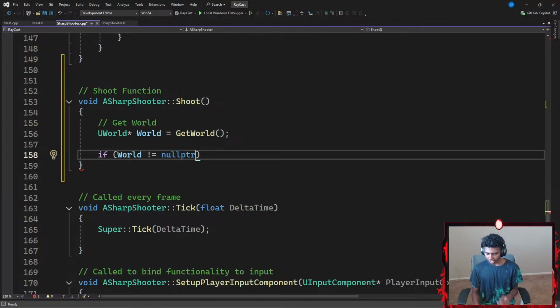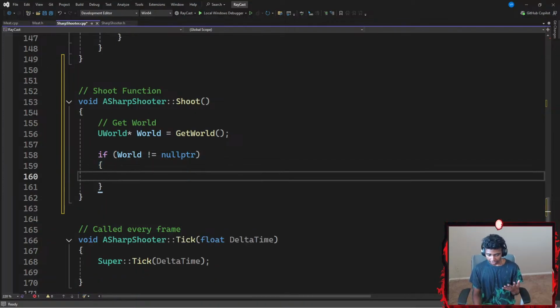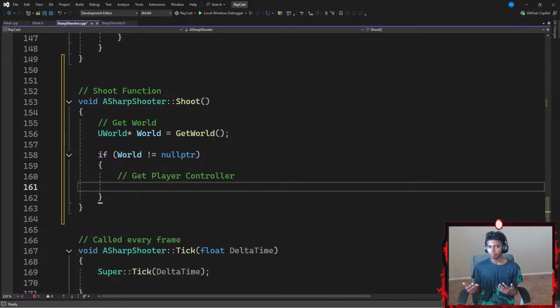Okay, so I'm going to go with something like if my world is not equal to null pointer, then I'm going to go ahead and do something. That's when I'm going to go ahead and get my player controller. To get my player controller, I'm going to go with something like a player controller, which is going to be represented by a pointer called PC, short for player controller, which is going to be equal to a cast.